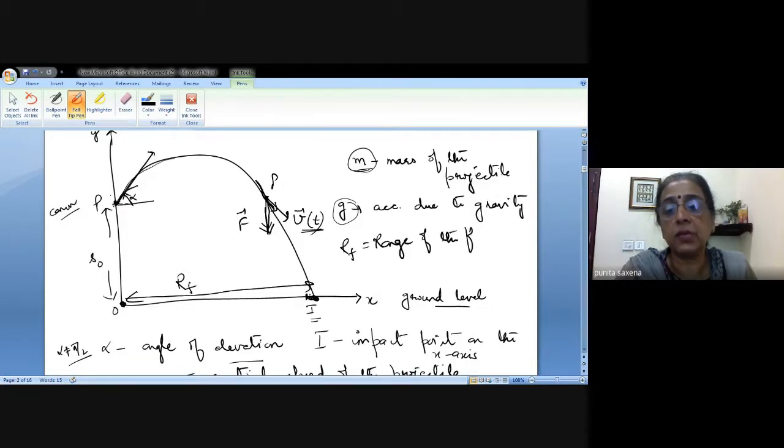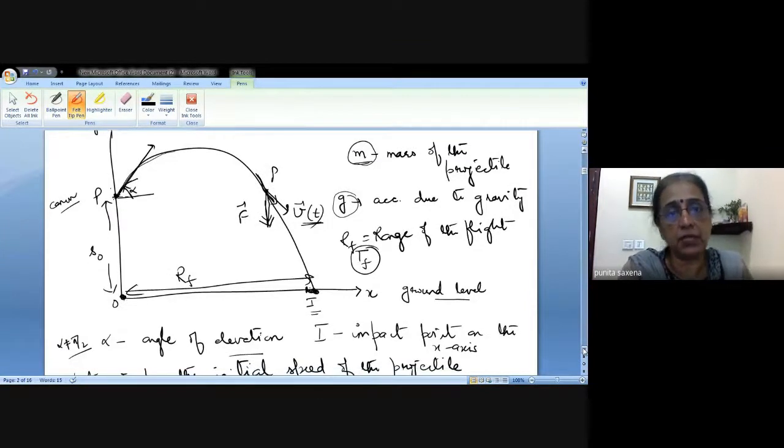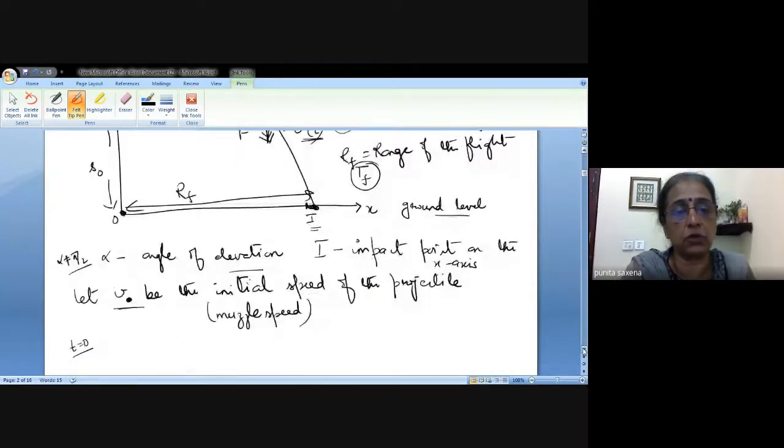So along the ground, how much distance has this projectile covered? That is called the range of the flight, and the total time elapsed is called the time of the flight, which we denote by TF. I'll repeat that again when we come to the equations later on, but these are the notations that we are going to use.